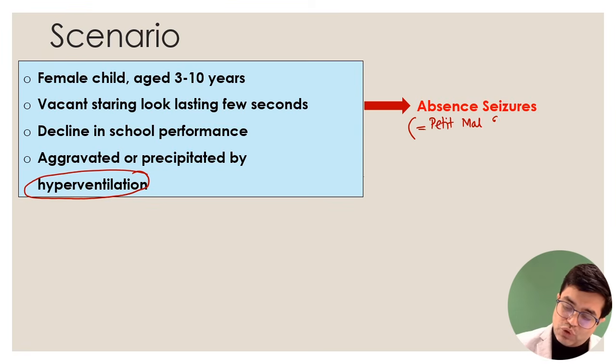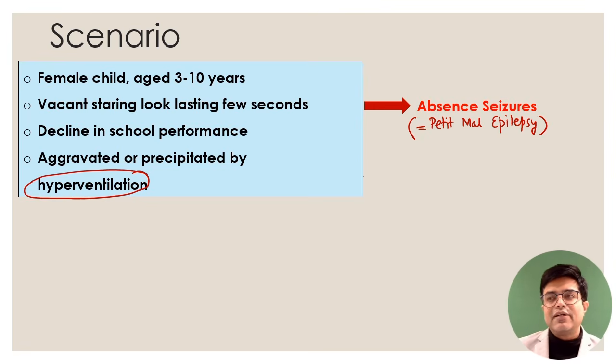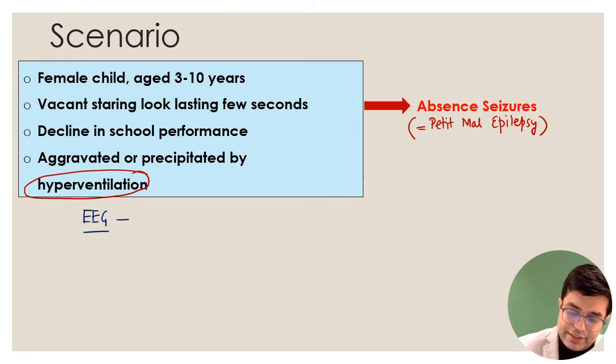There are no motor movements in the usual variety, the typical absence seizures, and if there is a motor movement, myoclonus or loss of tone, we call it atypical absence seizure. Regarding absence seizure, what is the investigation of choice? You always go in for EEG, and EEG will show a pattern known as 3 Hertz spike and slow wave pattern.